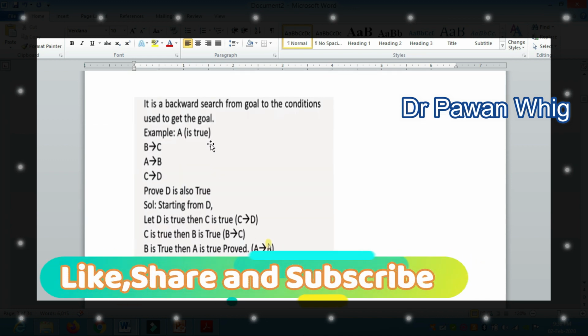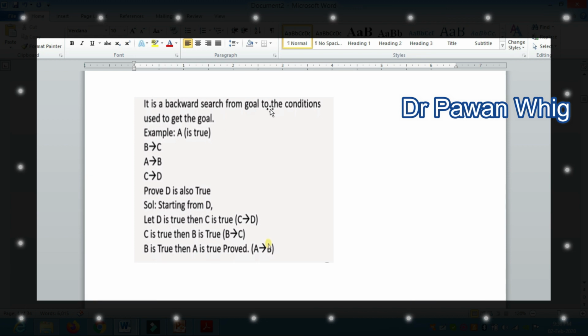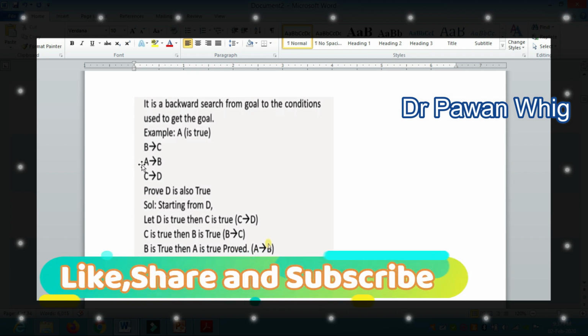But now there is another method, which we call backward search or backward chaining. Here we will move from the goal to the initial stage. For example, here also we want to prove D is true and the same conditions are given to you. But this time, since it is backward chaining, you have to start with D. Let D be true, then C is true, then B is true, then A is true. You just have to move backward towards A is true.